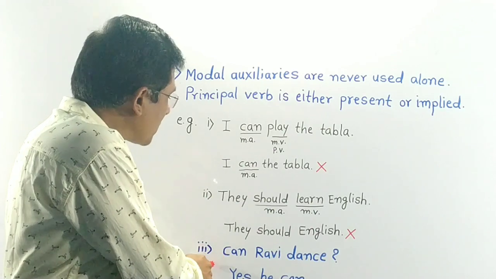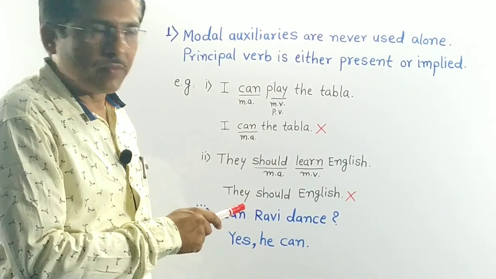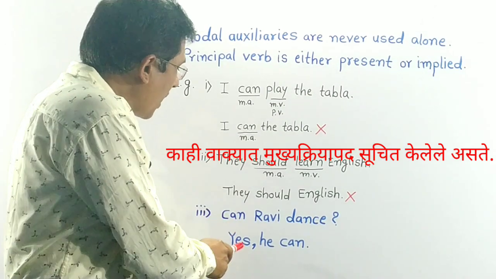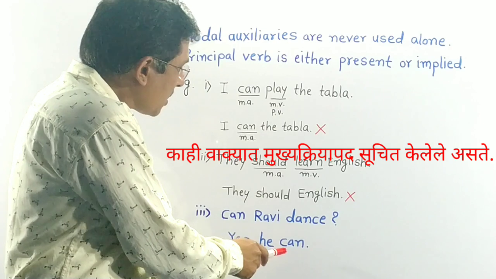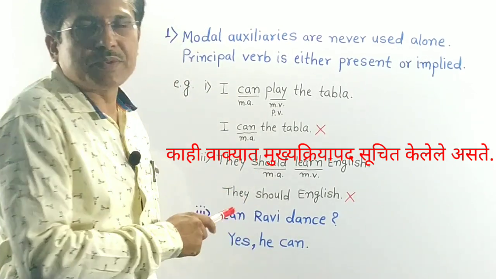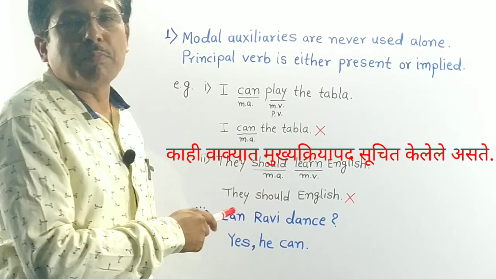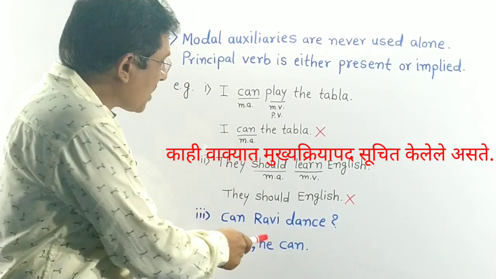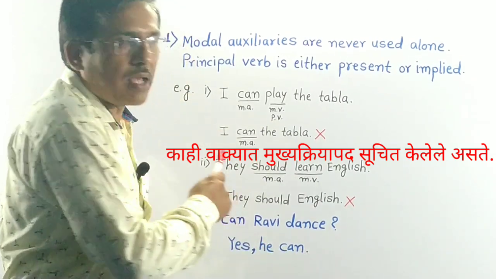See now third sentence. Can Ravi dance? Answer. Yes, he can. See, this is the correct sentence, though verb is absent, because here verb is implied. This sentence means yes, he can dance.